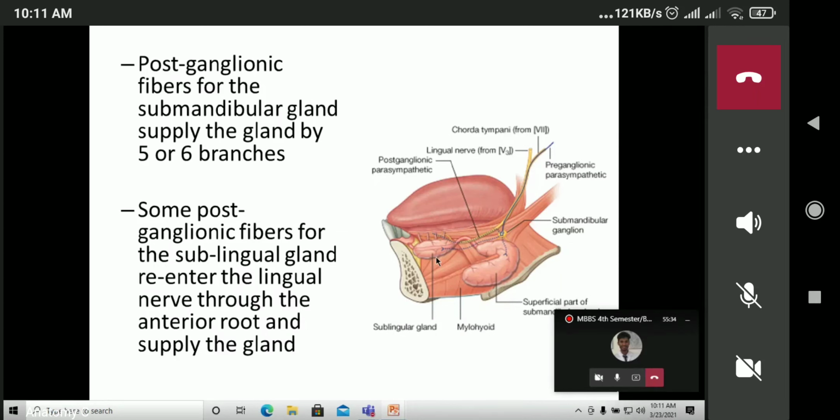So the submandibular gland has mixed secretion, especially the serous type, and the sublingual salivary gland has mucous secretion. Okay, so these are the secretions of these two glands.